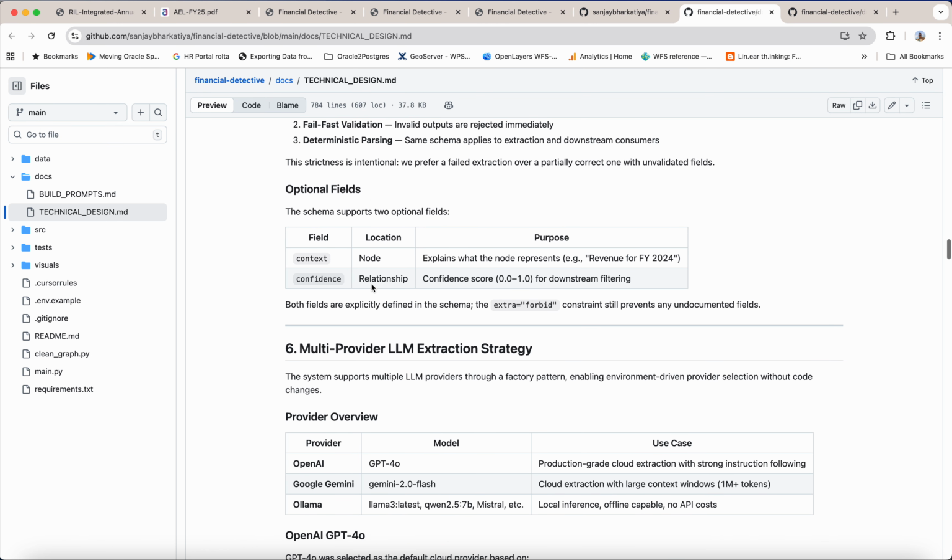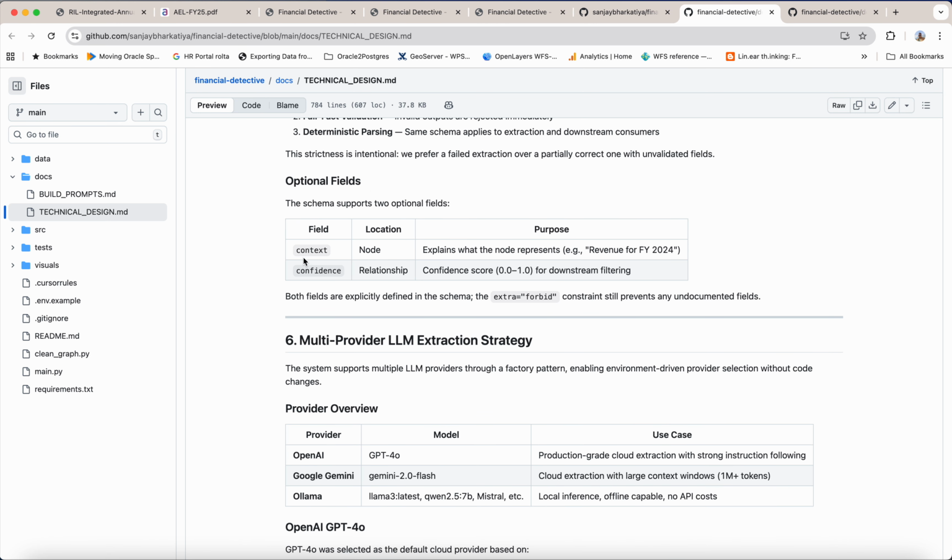I have also added optional fields, context and confidence, because a lot of times I've seen that the context cannot be determined. So every node has a context that explains what the node represents, if a context is given, or an example, and also the confidence on relationships.